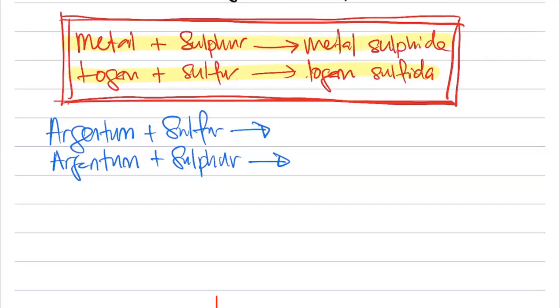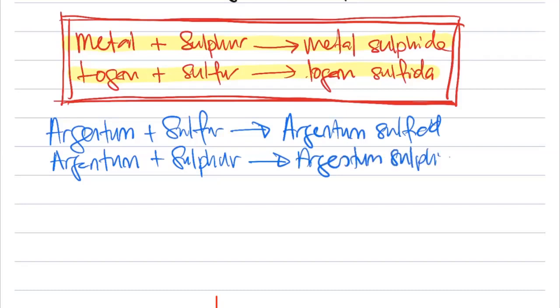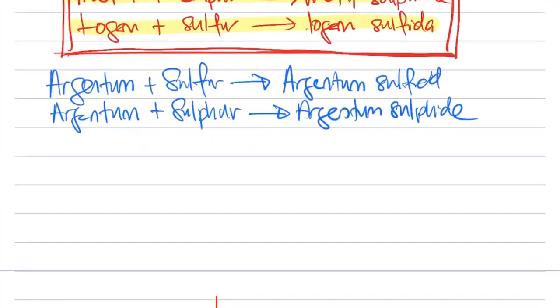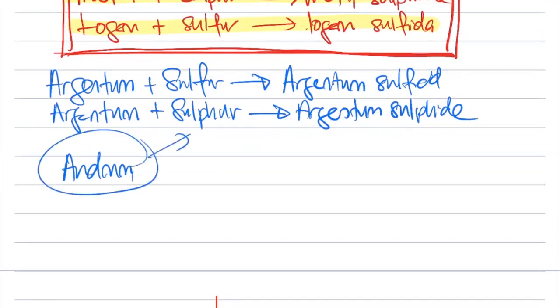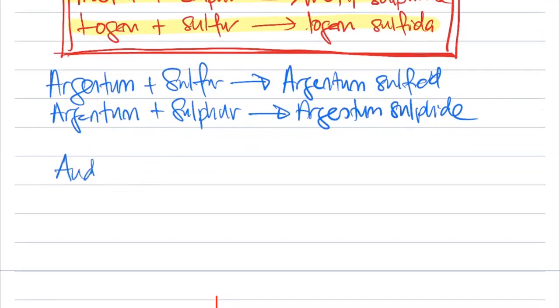Fantastic. So now we know it is argentum sulfida. In English, it becomes argentum sulfide. Next, we try one more. Let's say now we are speaking about aurum. Cuba guna nama aurum tambah dengan yang ni. Give me the answer. Aurum is A-U-R-U-M. There's one who did mistake, I think. Ishwar, sorry, Ishwar. It is A-U-R-U-M.